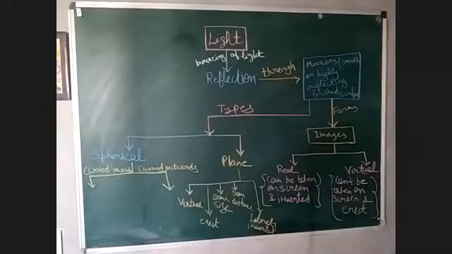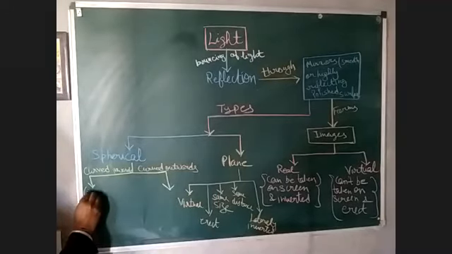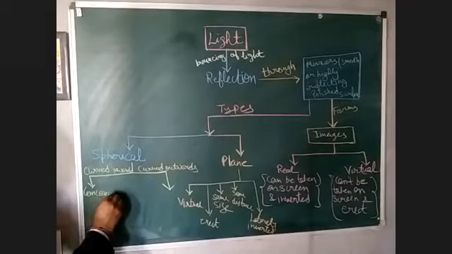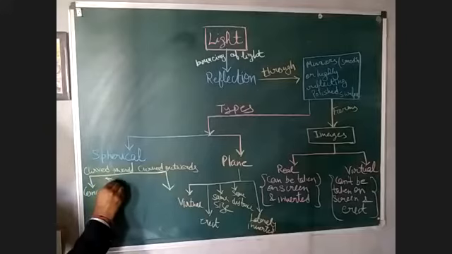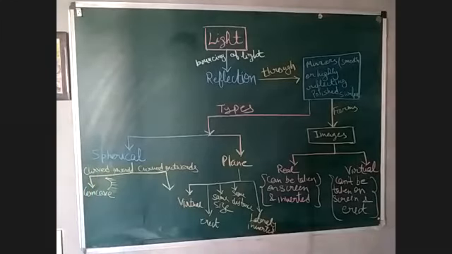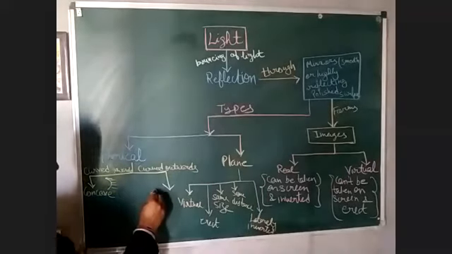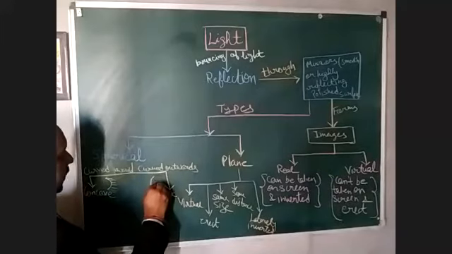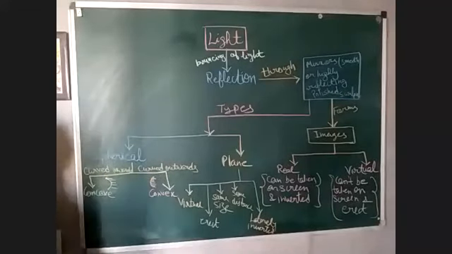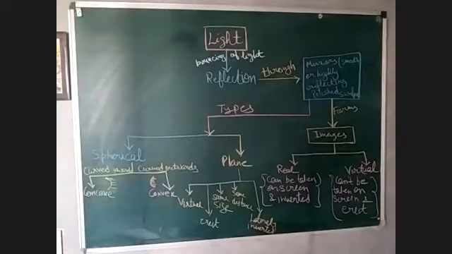Curved inward and curved outwards. So curved inward means that is concave, right? Like this. Or you can draw like this. Outside is polished. So curved inward, that is concave. If we talk about curved outward, that is convex. Inside is polished. Like this, right? Concave and convex.